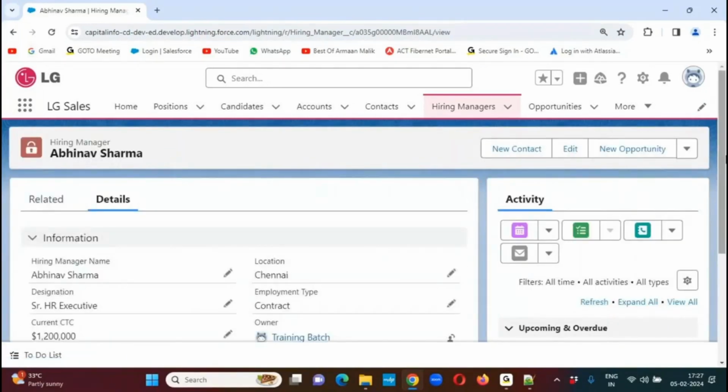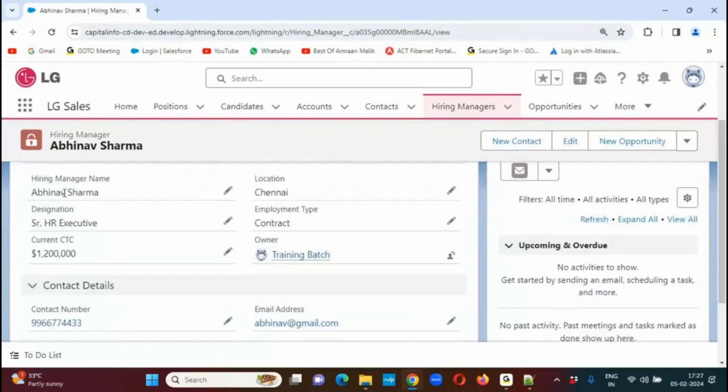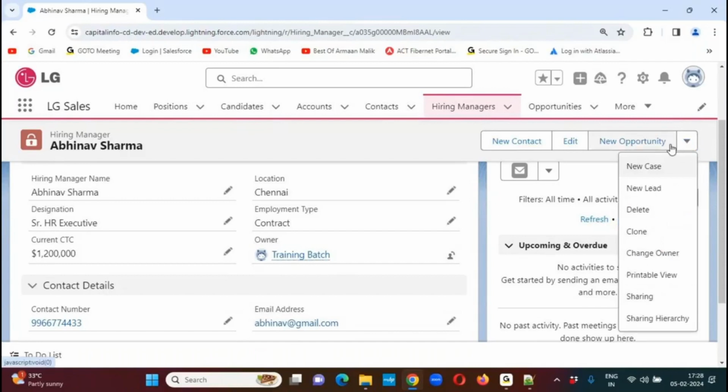This is a record which I have created here, which has the name, location, designation, employment type, current CTC, contact number, and the email address. These are the fields available. These are the details of the record. Now I want to clone it. Cloning in the sense creating a duplicate copy. You can just click on the button menu, click on clone.